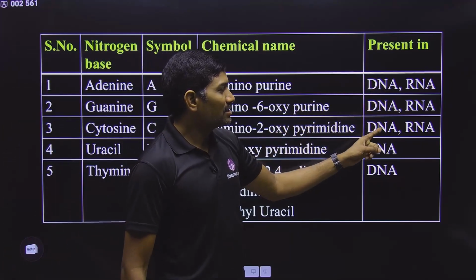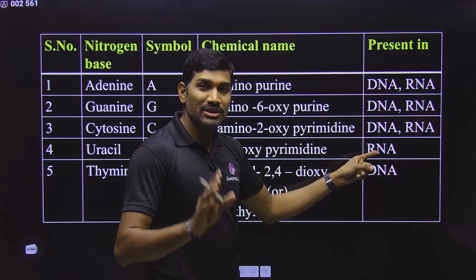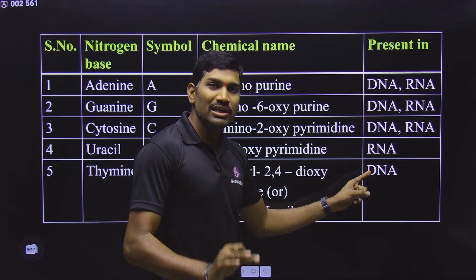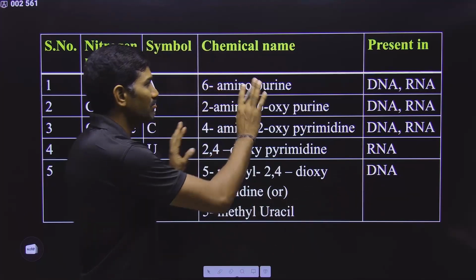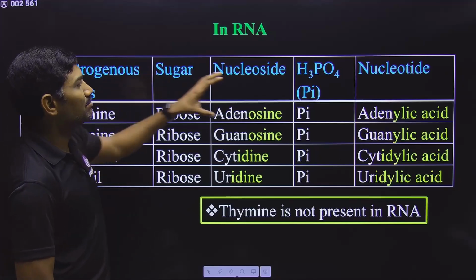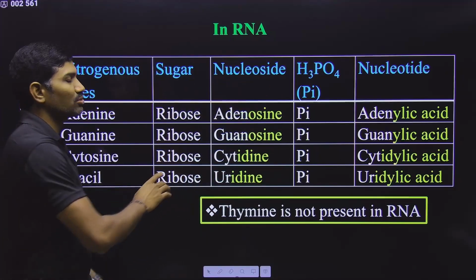At least this basic information, try to remember. Adenine, guanine, cytosine, these three are present in both DNA and RNA. But uracil is present only in RNA, not present in DNA. And thymine is present only in DNA, not present in RNA. This is some basic information that we need to remember. And now we are talking about some names. Individual nitrogenous base names we know, and individual sugar names we know.